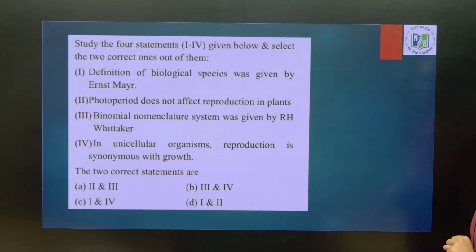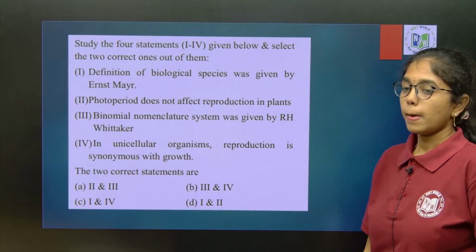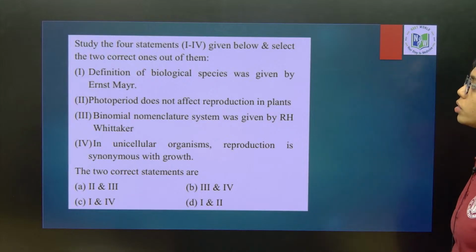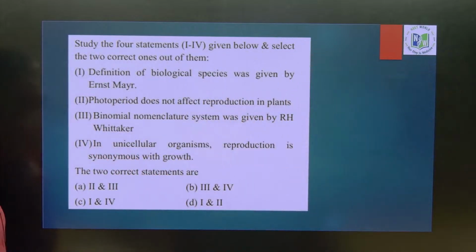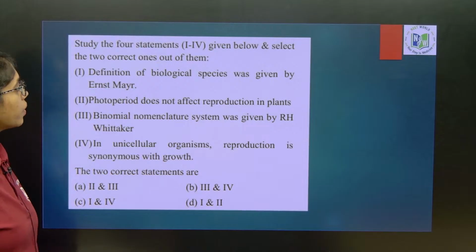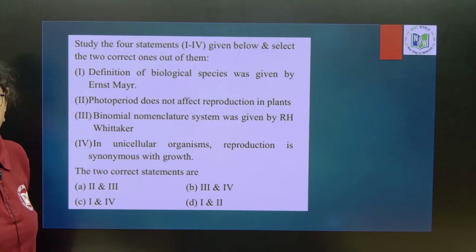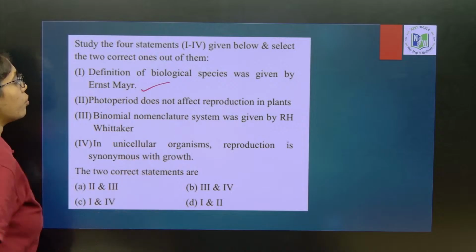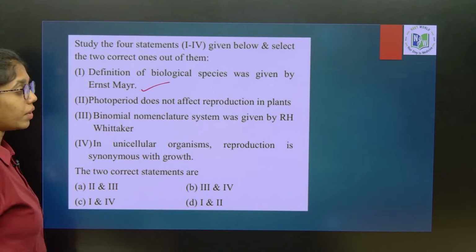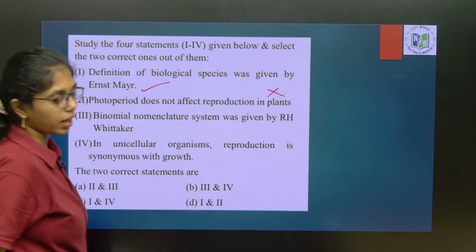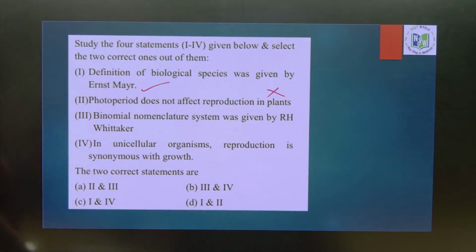Next question you see, this one. Study the 4 statements given below, select the 2 correct ones out of them. Definition of biological species was given by whom? Ernst Mayr. Photoperiod does not affect the reproduction of plants, no. They will respond to the stimulus of light, and that is how photoperiod concept has come.